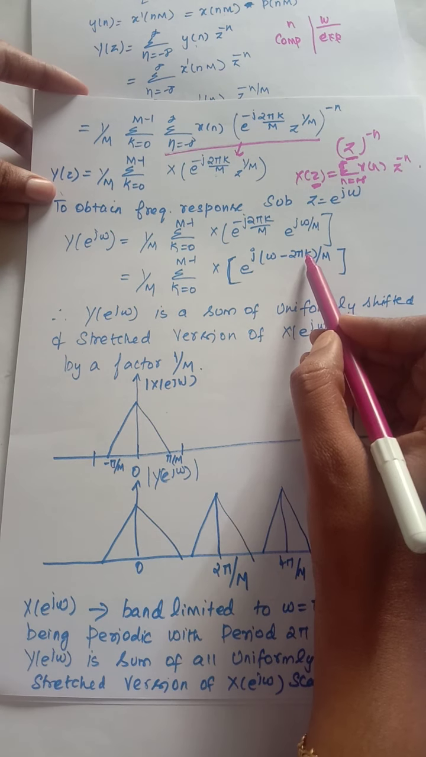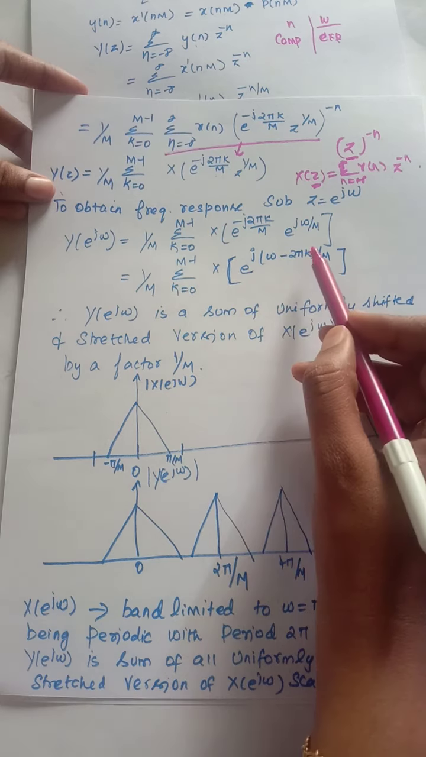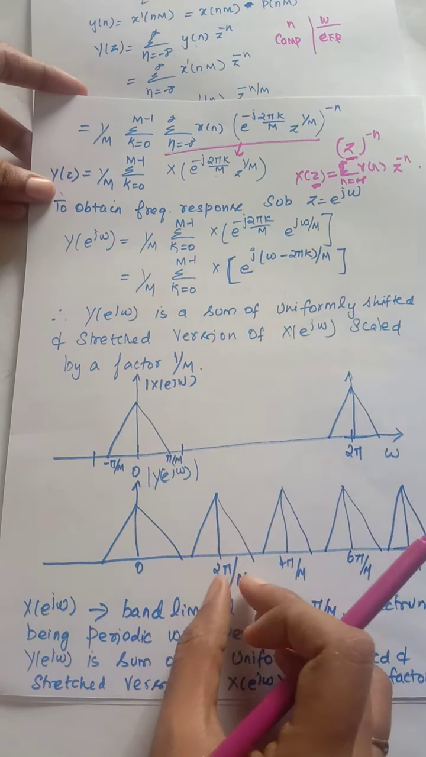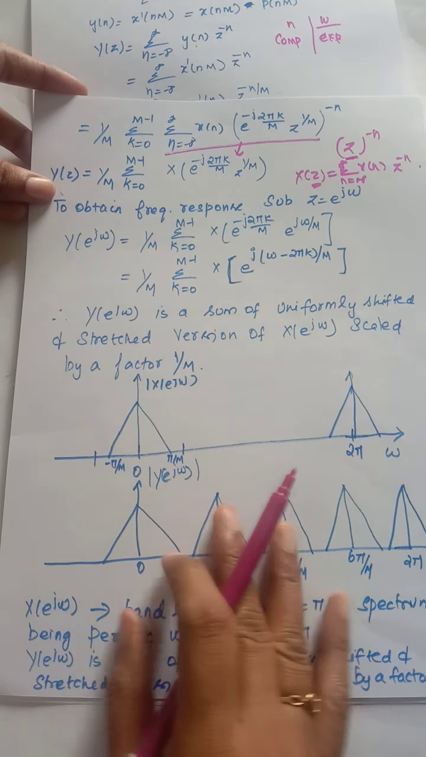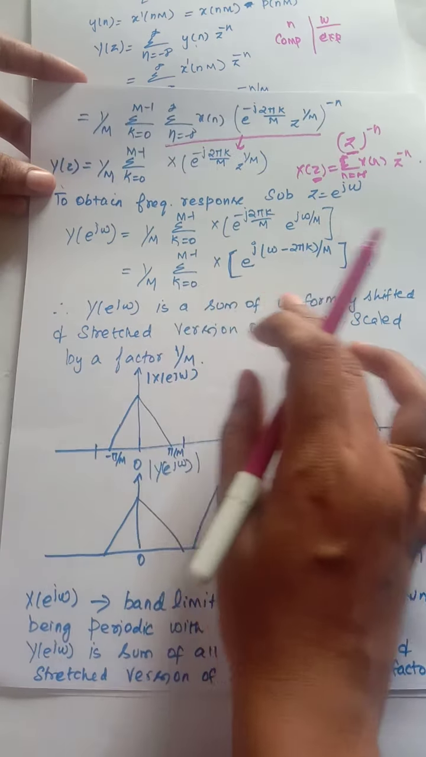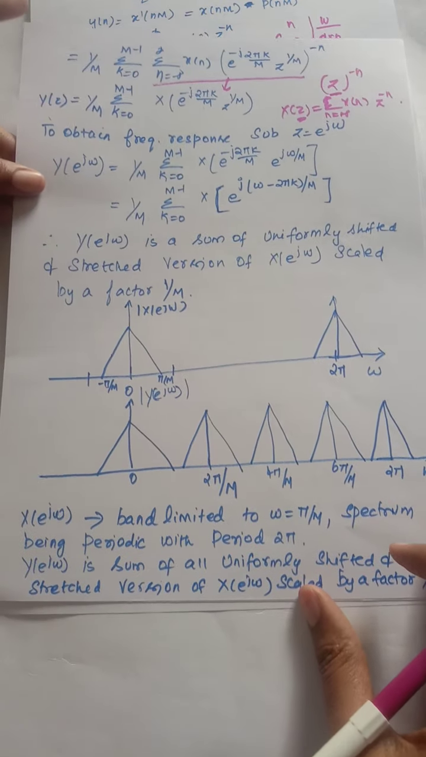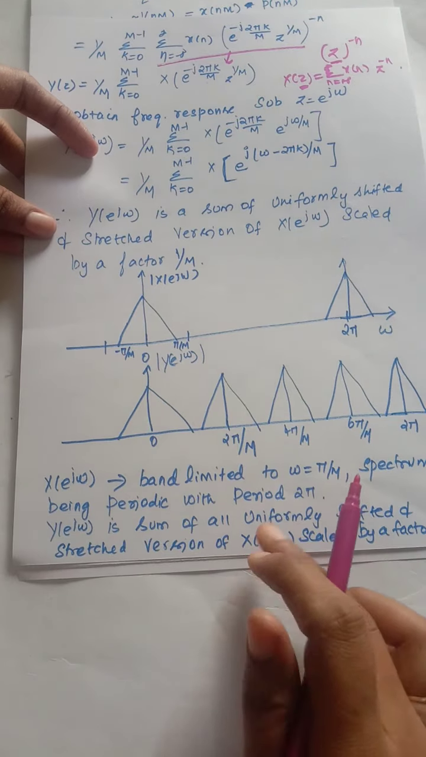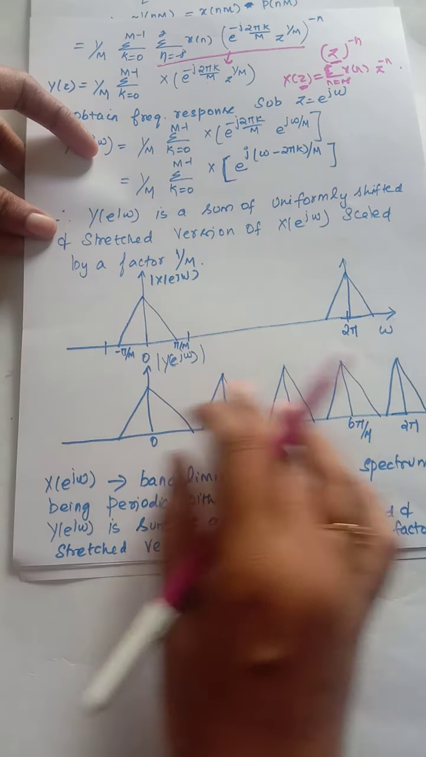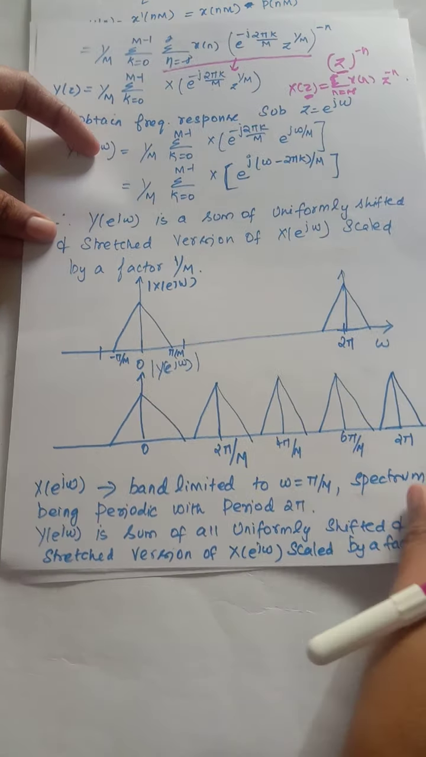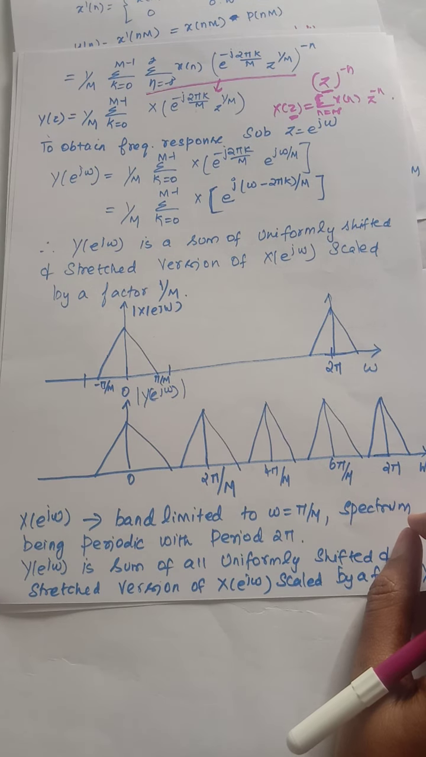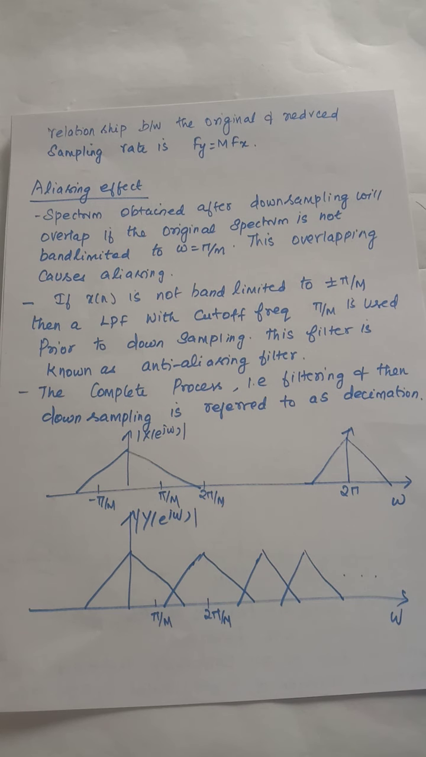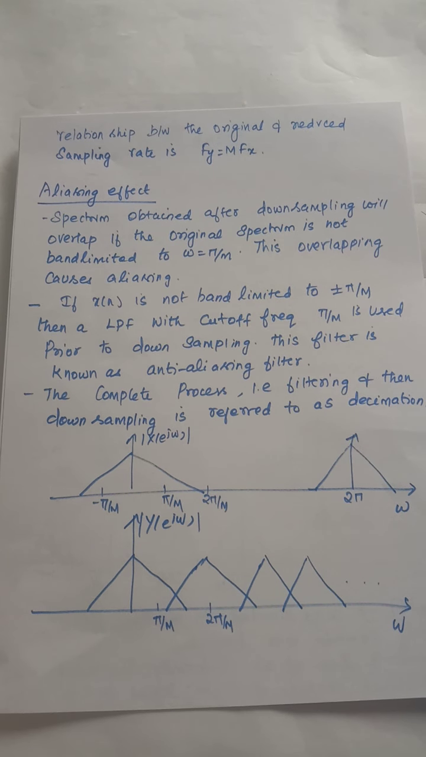Second, when you substitute k equal to 1, you will get omega minus 2 pi. You will get a spectrum at 2 pi m, and like that you will have the summation of all the spectra. So this is repeated with a period of 2 pi, and then we scale by a factor of 1 by m. The relation between the original and reduced sampling frequency rate is Fy is equal to Fx by m.